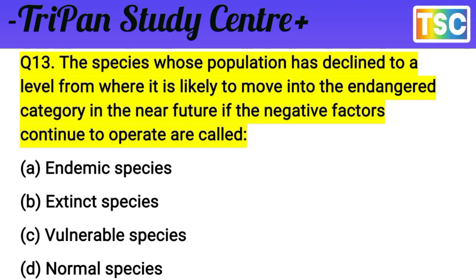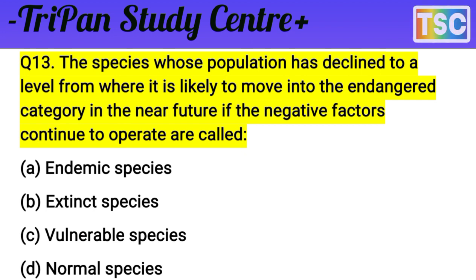That's an important question. I repeat the question again. The options: A, endemic species; B, extinct species; C, vulnerable species; D, normal species. First of all, test your knowledge. I'll give you a few seconds.